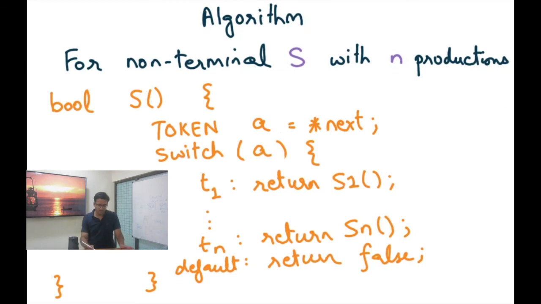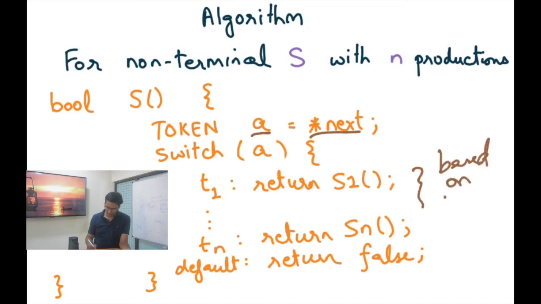We similarly need to define the body of the function S. So for non-terminal S with n productions, we are going to use this implementation. We dereference next to obtain the token A, and then we check what A is. So if A is T1, then we return S1, and so on up to Tn, then Sn, and this is just based on the LL1 parsing table.